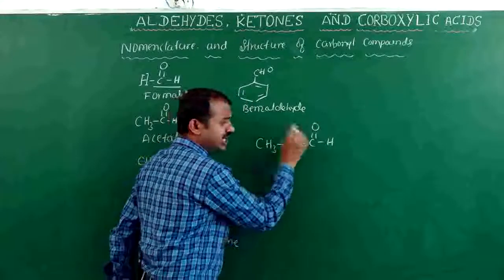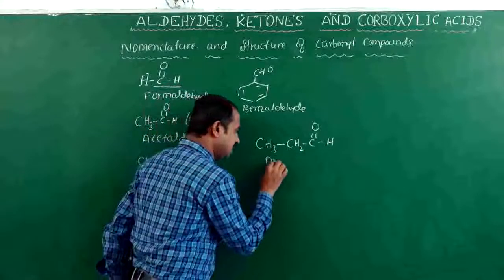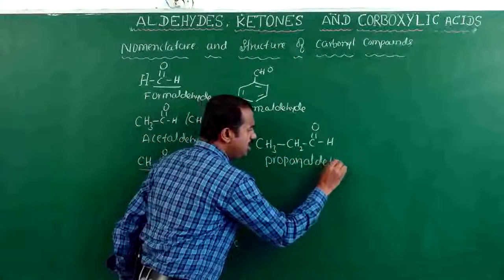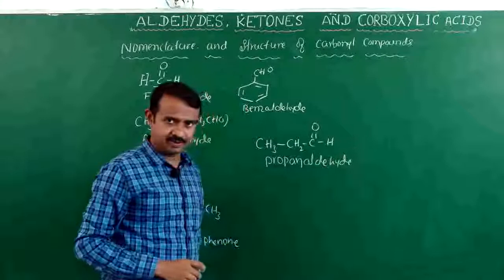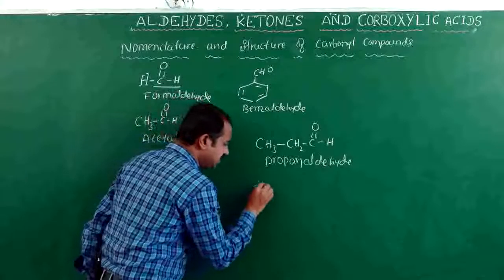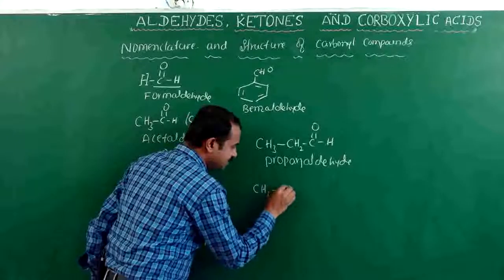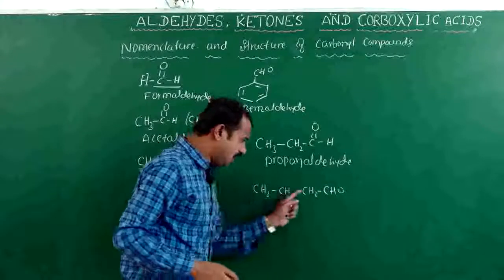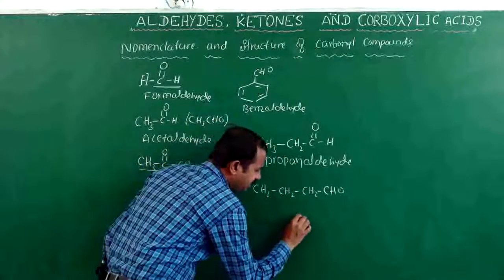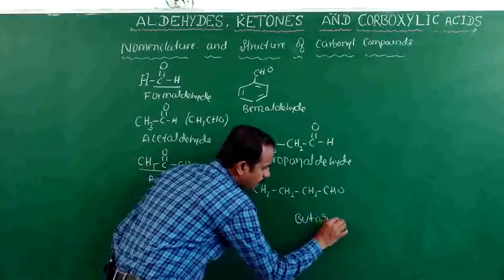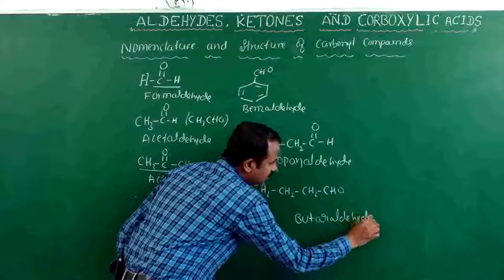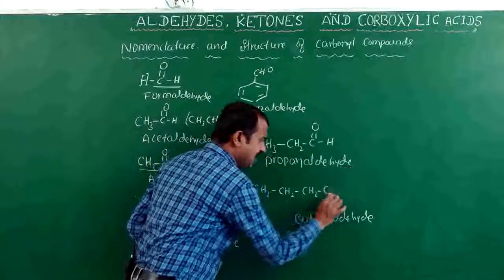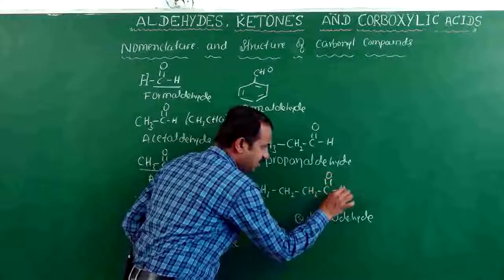What is the name? 1, 2, 3. How many carbons? 3 carbons means propane. If it is an aldehyde, you have to pronounce propanaldehyde, the common name. If there are 4 carbons, CH3CH2CH2CHO, it is butyraldehyde. Suppose I write a carbonyl compound like this.